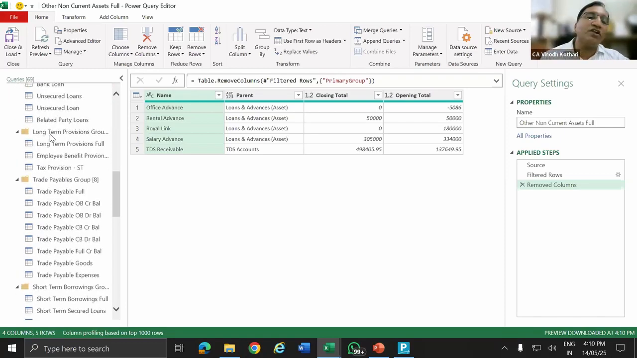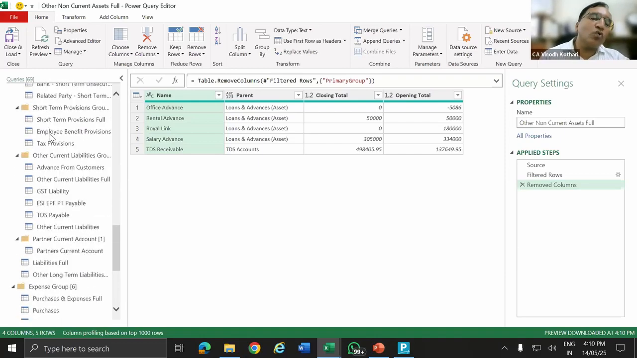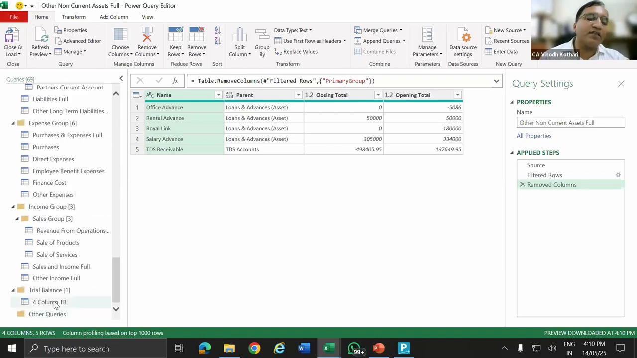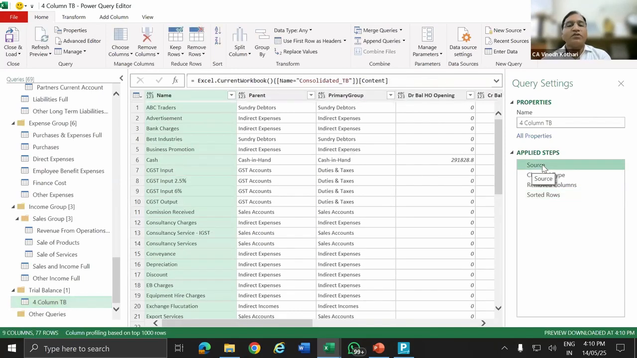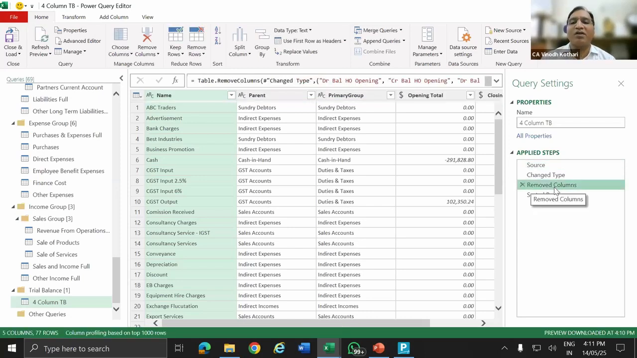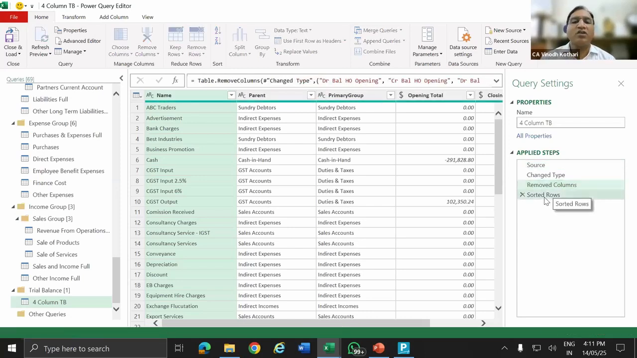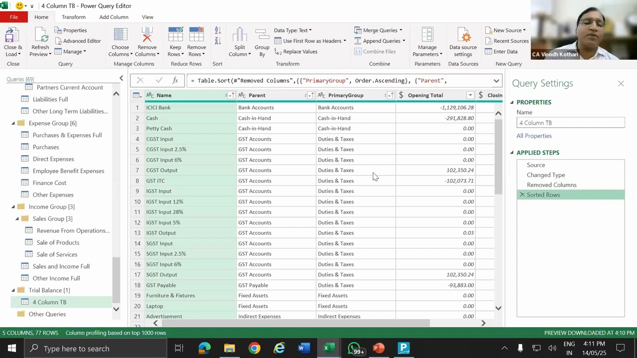Normally, I said we use the filter function. So this is our trial balance, the 4-column trial balance. Step 1: this is our 4-column trial balance. If you see this, this is the source. What is the source? Consolidated TB. This consolidated TB is the data I have copied from the Tally link file. Then I removed the columns which I don't want, sorted rows, and prepared it.